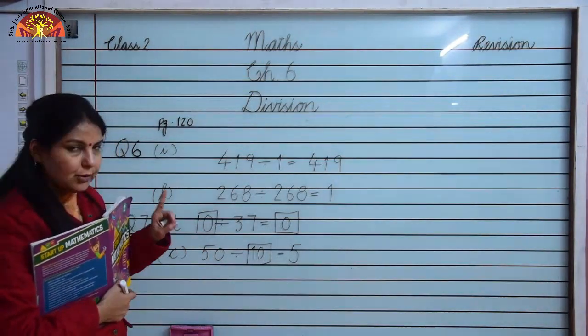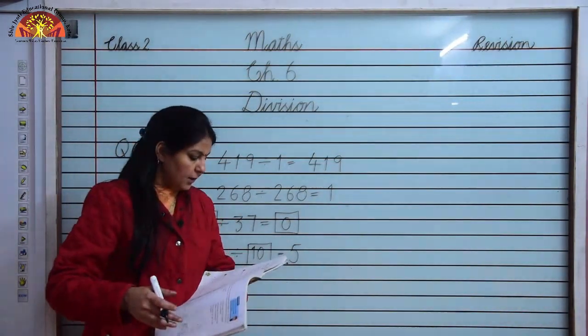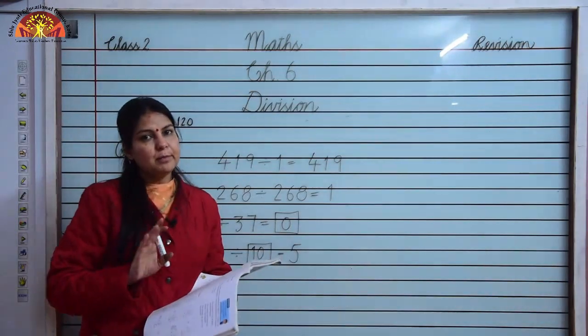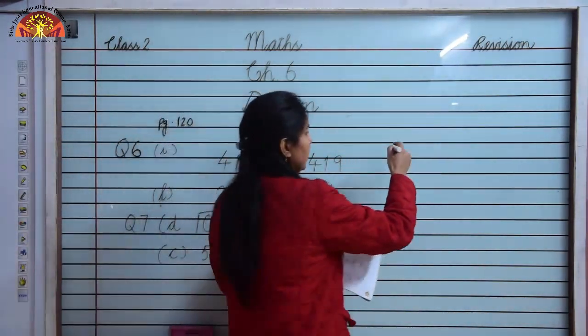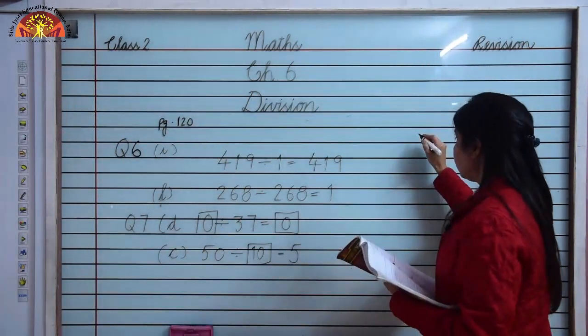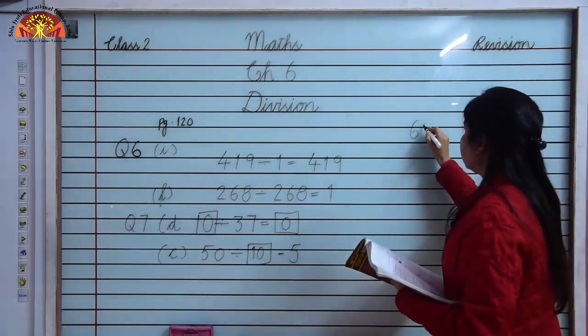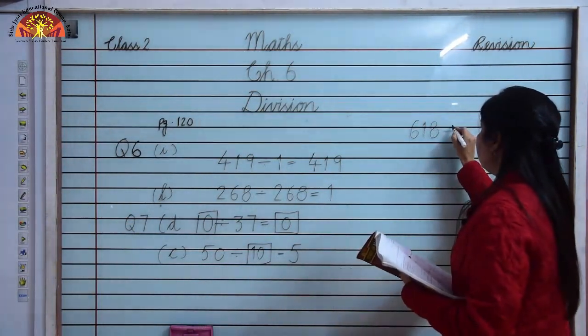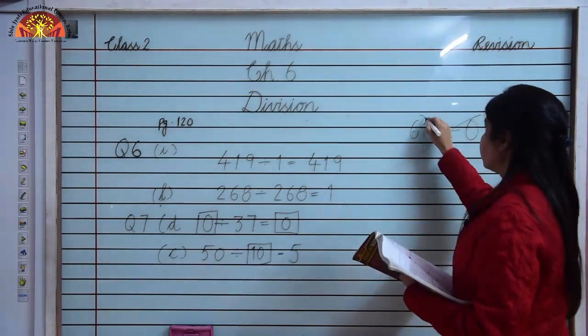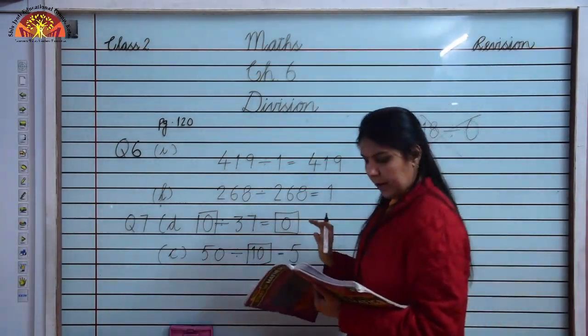50. And one more important thing children, we cannot divide any number by 0. It means we cannot divide. Suppose I am taking the number 618, we cannot divide it by 0. This is wrong. Okay. I hope you have understood.